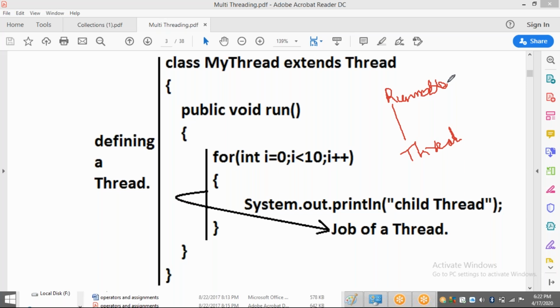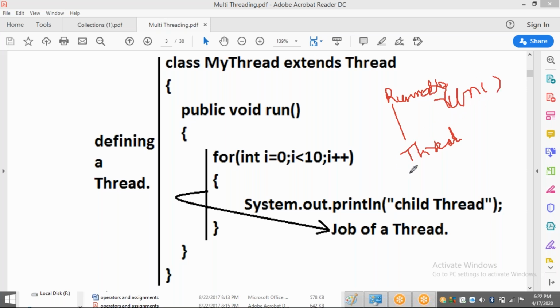But in this Runnable, we are having only one method. The name of that method is the run method. One and only method that is present in Runnable is the run method. Its declaration is like public void run. So this is a run method which is present in Runnable.